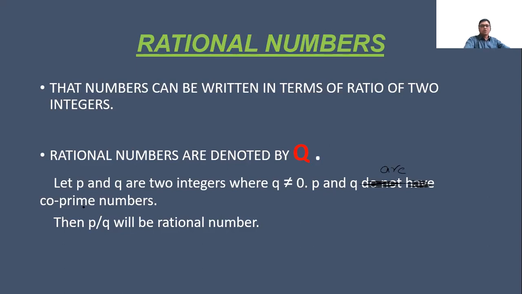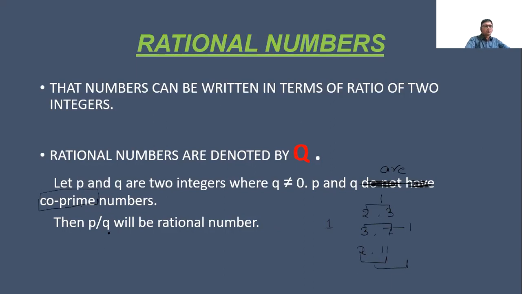I think you all know what co-prime numbers are. They are numbers which don't have a common factor other than 1. Like 2, 3, 3, 7, 2, 11. What is the common factor between them? 1. So co-prime numbers are numbers that have only one common factor, 1.